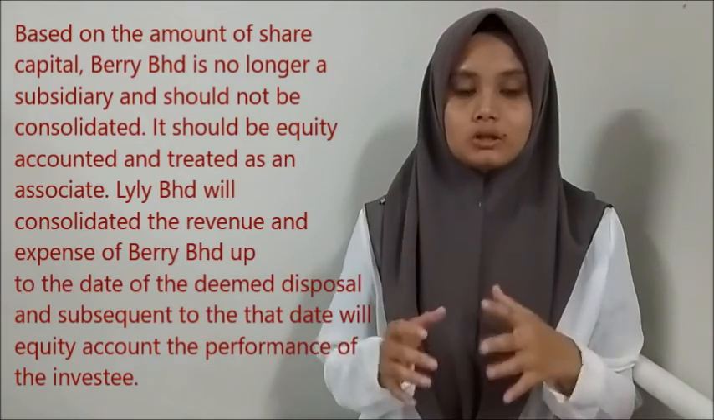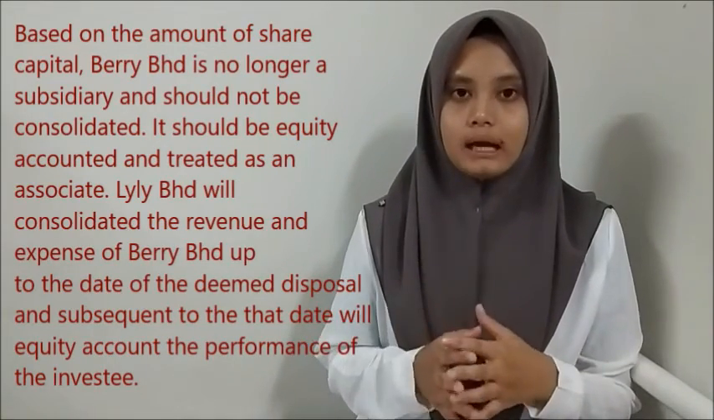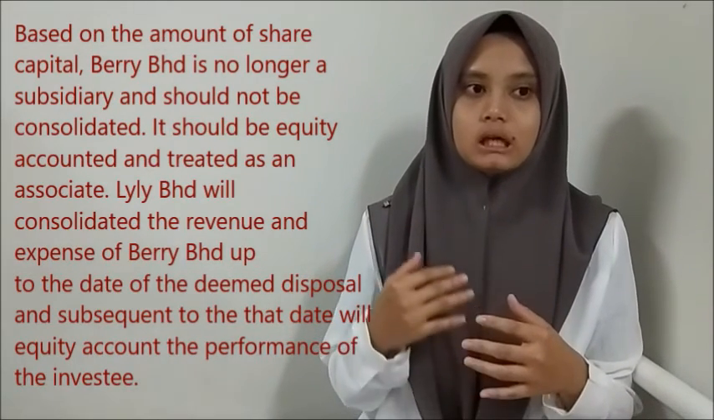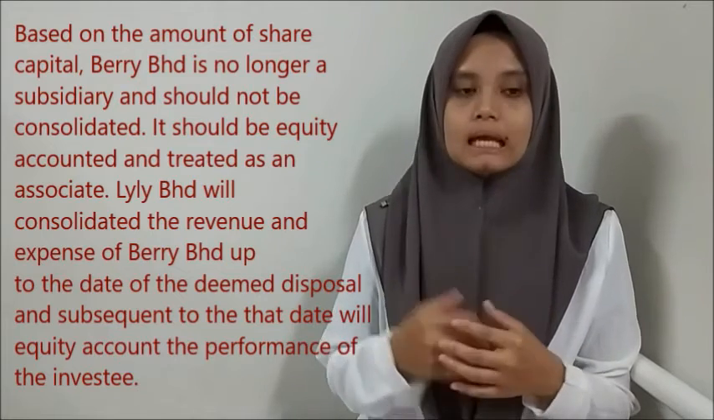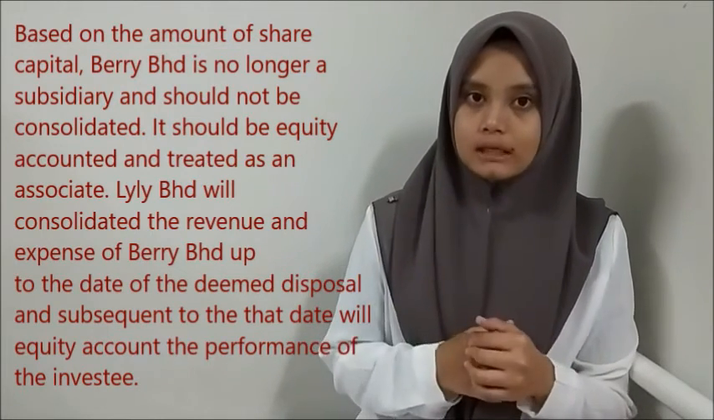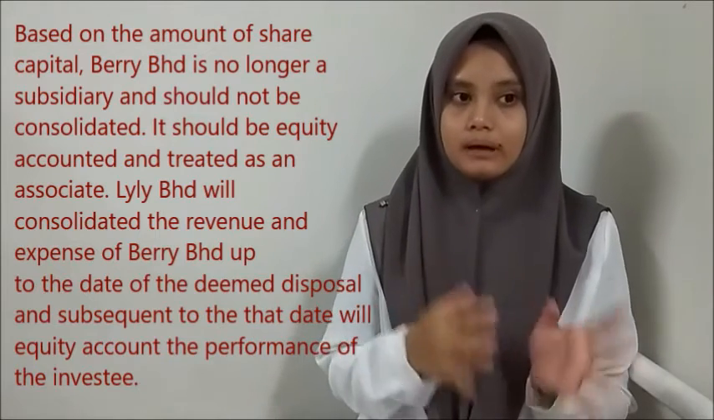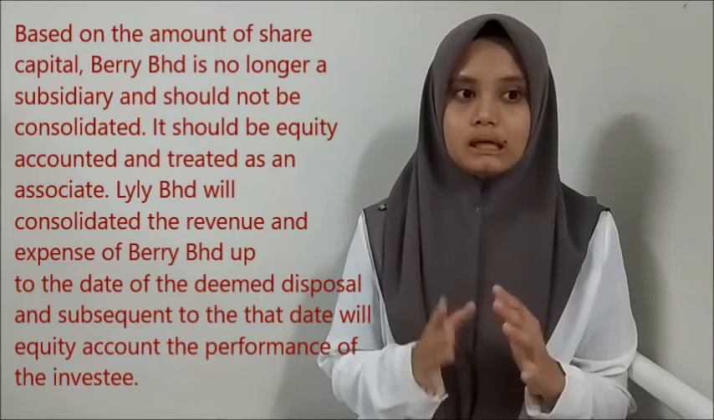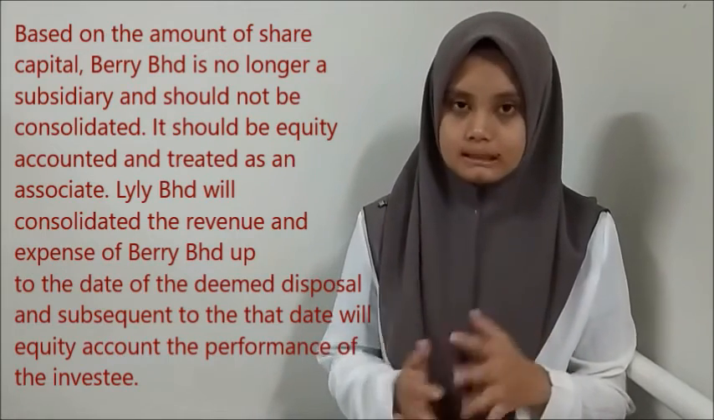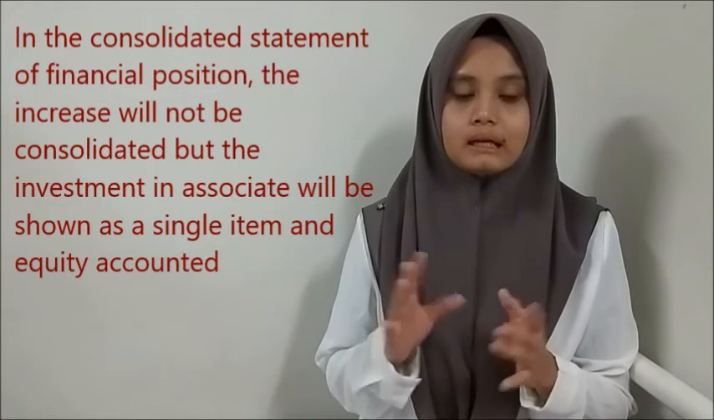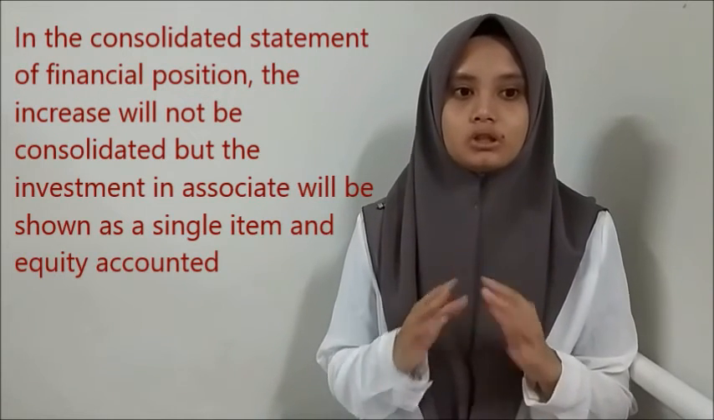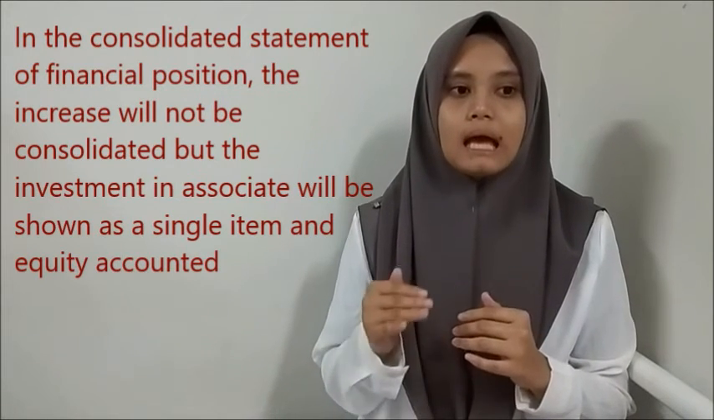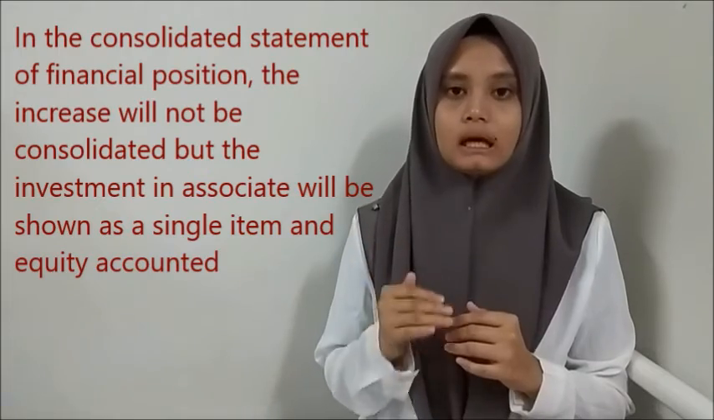Based on the amount of the share capital, Barry Berhad is no longer a subsidiary and should not be consolidated. It should be equity accounted and treated as an associate. Lily Berhad as a parent will consolidate the revenue and expense of Barry Berhad up to the date of the deemed disposal, and subsequent to the date will equity account the performance of the investee. In the consolidated statement of financial position, the investee will not be consolidated, but the investment in associate will be shown as a single item and equity accounted.